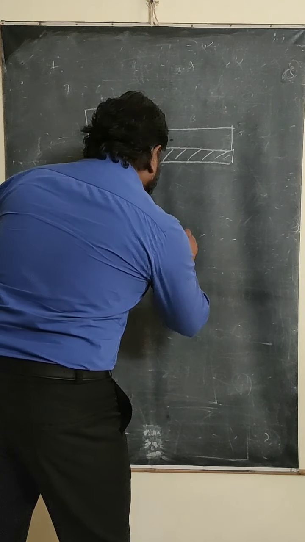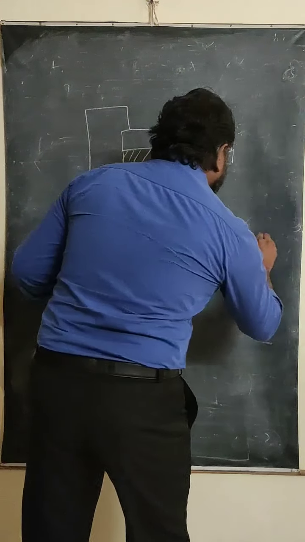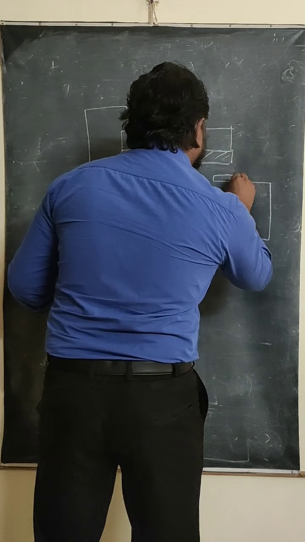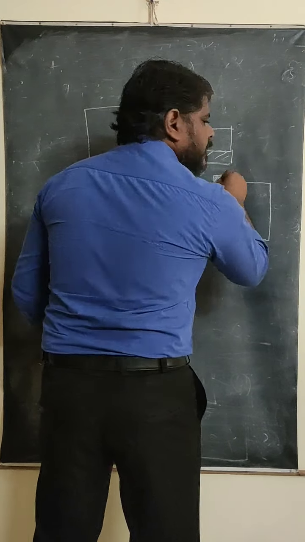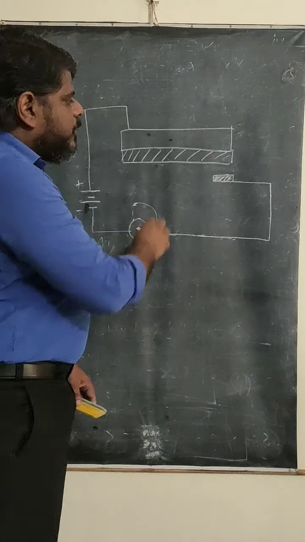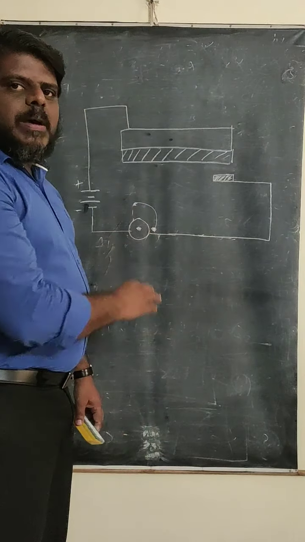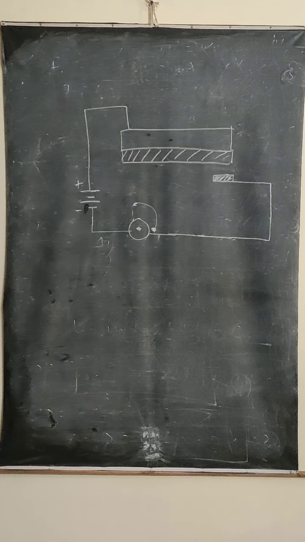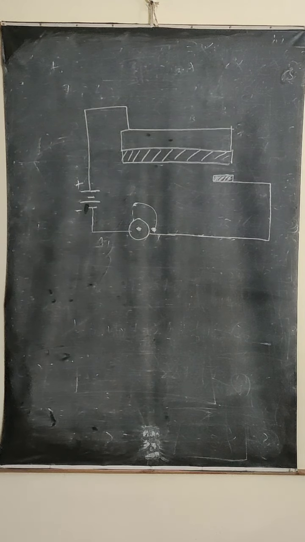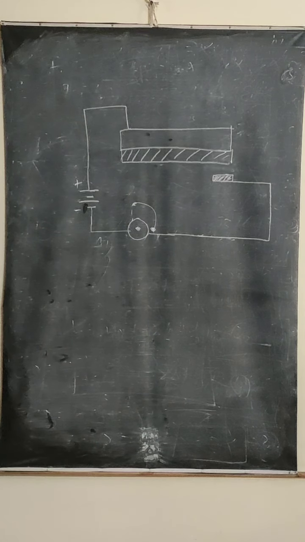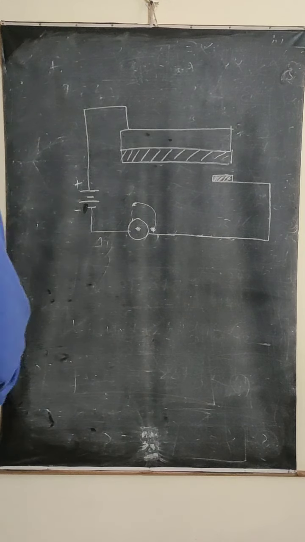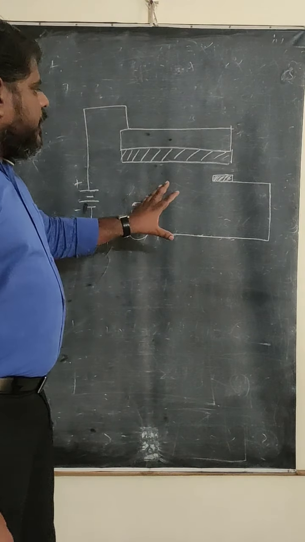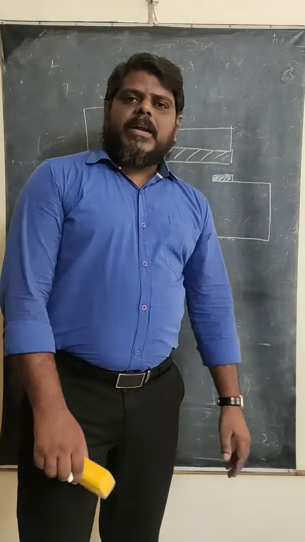Okay, this is again connected here with a wire, and here we are going to use a metal strip again. This is the metal strip I am using again at this place. So this type of arrangement will be there. This is the circuit designed for use in burglar alarms.